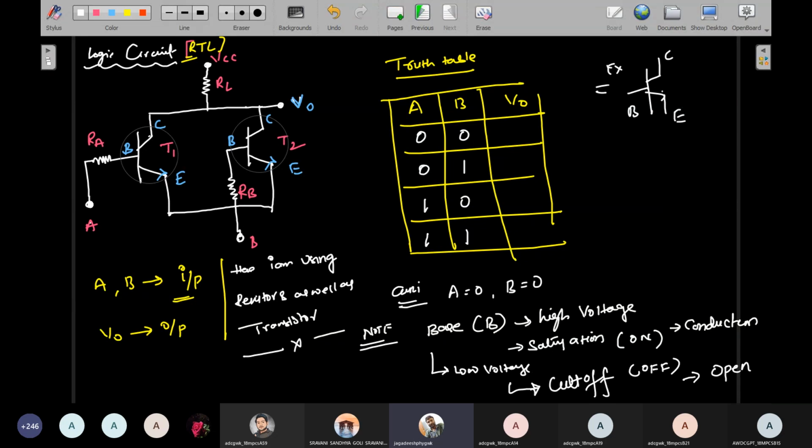If you give a high voltage, that is 1, at the base terminal, then the transistor is completely in saturation condition.